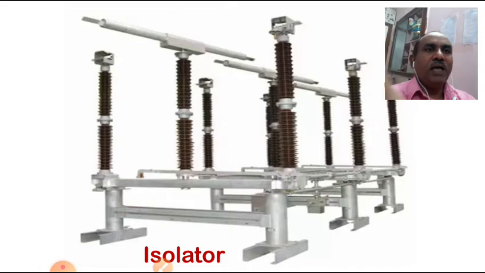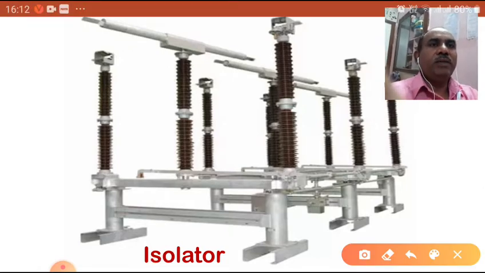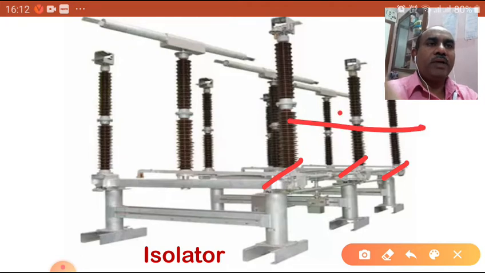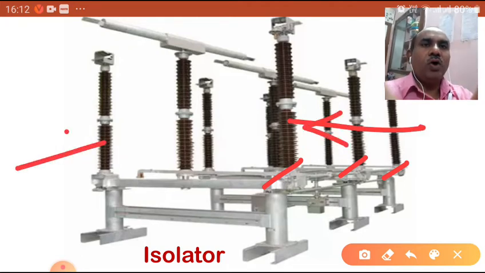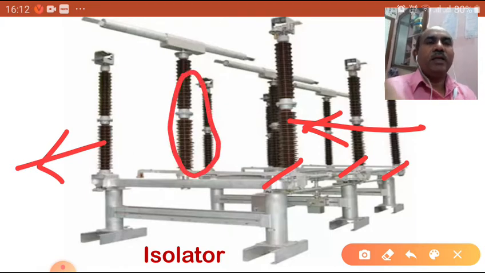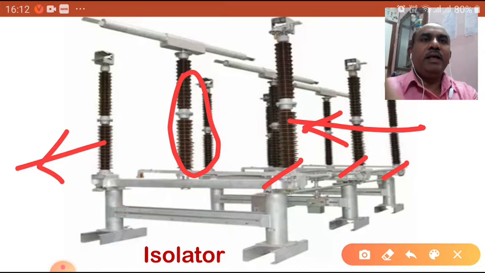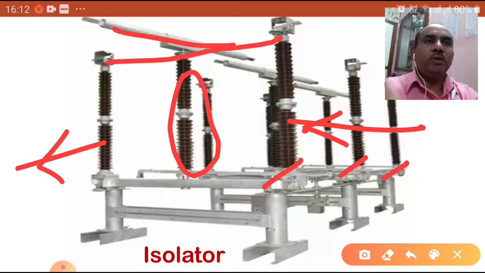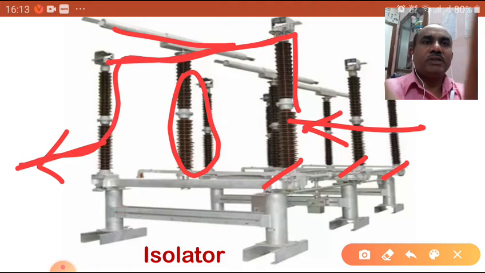Now, what is the isolator? You can see this is the isolator. The isolator has three limbs, the R phase, Y phase and B phase. Here it is connected to the input terminal, for example, and it goes to the output terminal. In between there is one limb, a mechanically rotated limb, connected to a conducting material. When it rotates, it will touch the two terminals, input and output. So whatever current enters goes in this one direction.